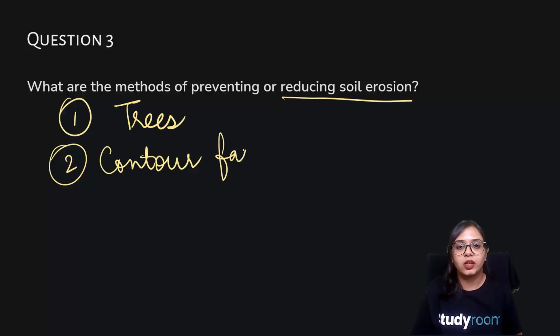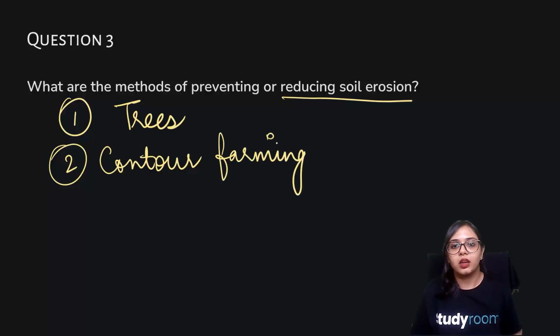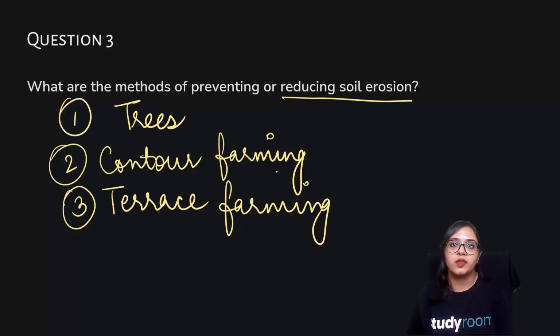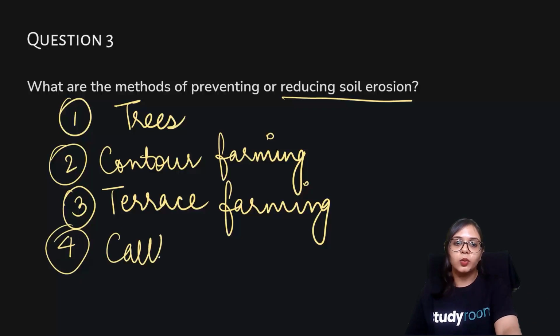All right, you must be studying this in geography, that farming is done along the slopes of the mountains, so that no reduction of soil can be there. Or you can also look up terrace farming, that the slope is being cut into long steps, into terraces, so that when water flows, its speed, or when the wind blows, their speed is being reduced, and they are not able to erode as much topmost layer of the soil as they would have had there been no steps or no contours.